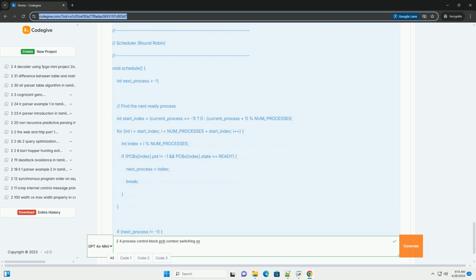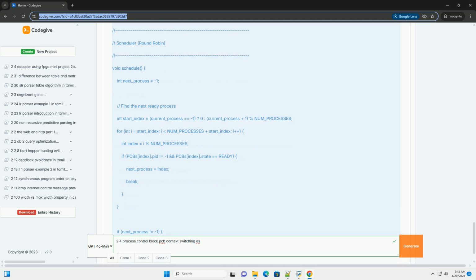Current process pointer, a pointer to the PCB of the process currently running. Scheduler, the component that determines which process runs next. In this example, we'll use a simple round-robin scheduler. Interrupt handler, simulated. In a real OS, timer interrupts are used to trigger context switches in preemptive scheduling. Here, we simulate this with manual calls to yield.